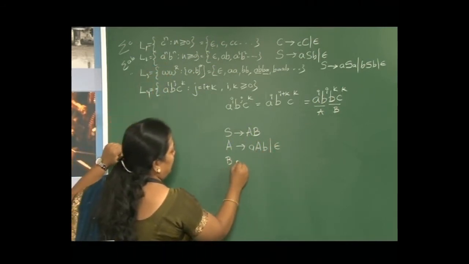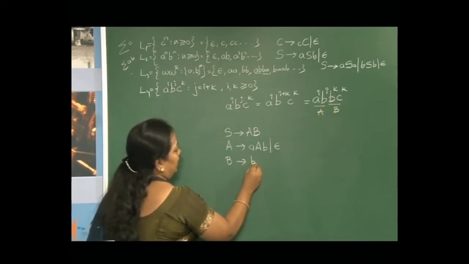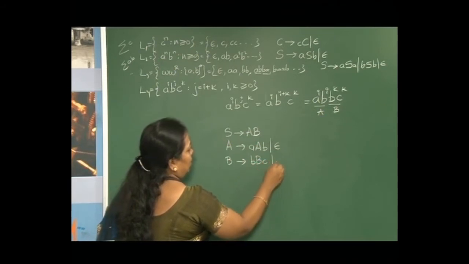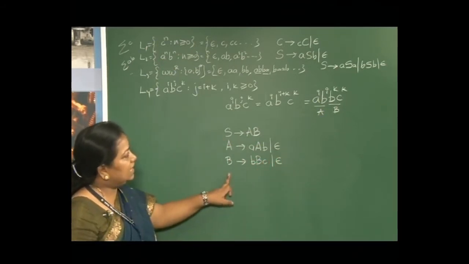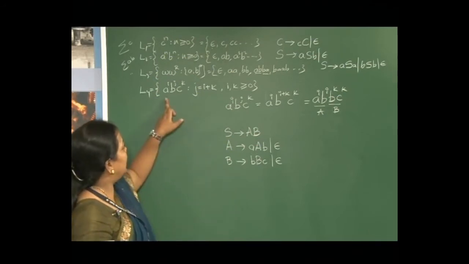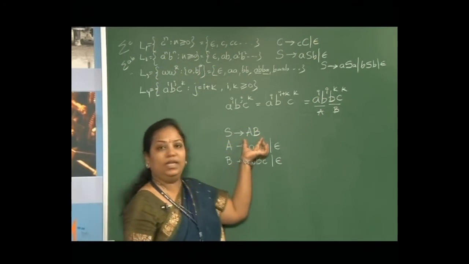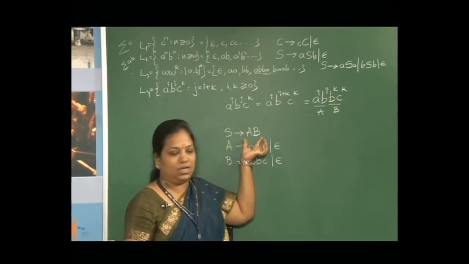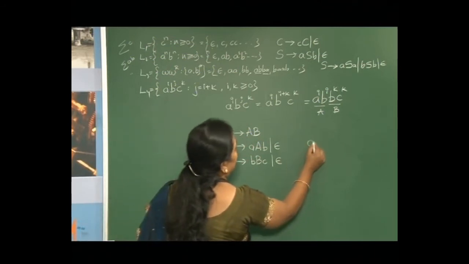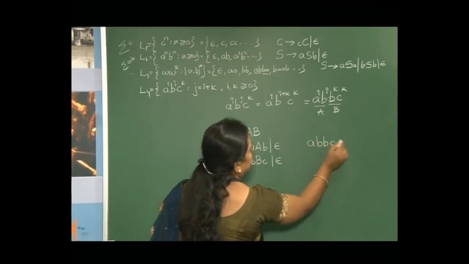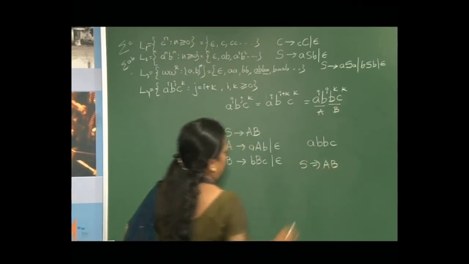And what is B? B tends to bBc, or epsilon. So this is the grammar written for a^i b^j c^k, wherein again we are concatenating two regions. And if we go for deriving a string, we can take one string here, a, b, b, c derivation. Yes, it starts with deriving AB.